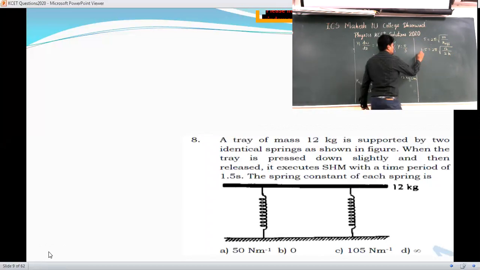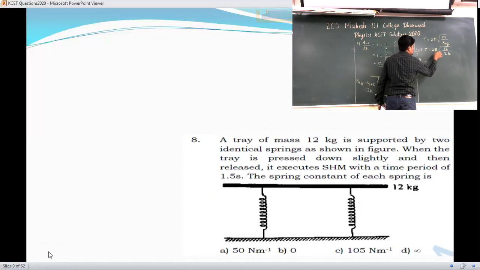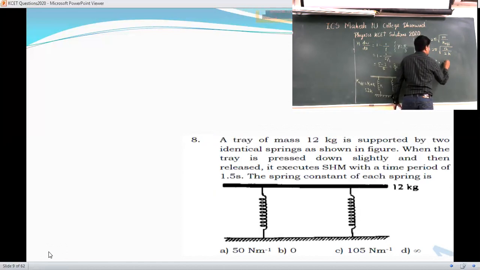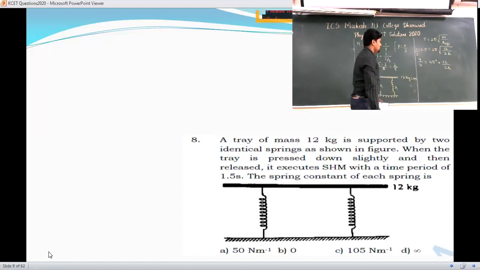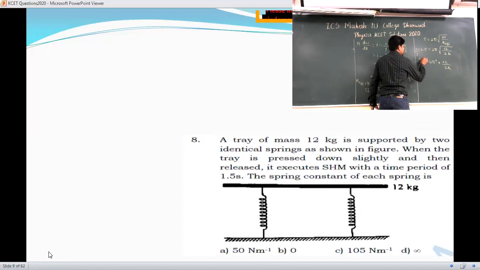Now, I will write this 1.5 as 3 by 2 for simplicity. If I take the square here, then it will be 9 by 4, equal to 2 pi squared, that is 4 pi square, into 12 by 2K. Now if you take this K here, K is equal to 4 4s are 16.